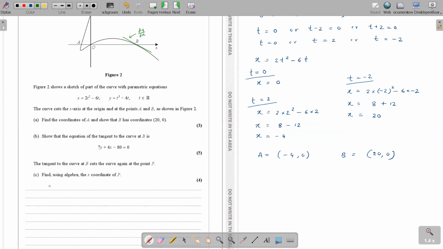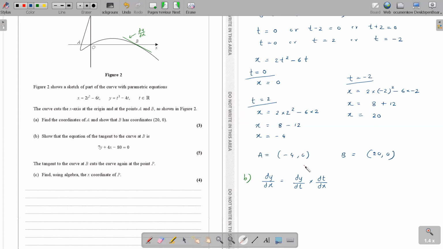So how do we get dy by dx? I think you can see we can't immediately find dy by dx. So we will have to go with the chain rule, isn't it? Because y and x are not together, you can't immediately find dy by dx. So you will have to go with dy by dt into dt by dx. Can you see the dt and dt cancel and you get dy by dx? Okay.